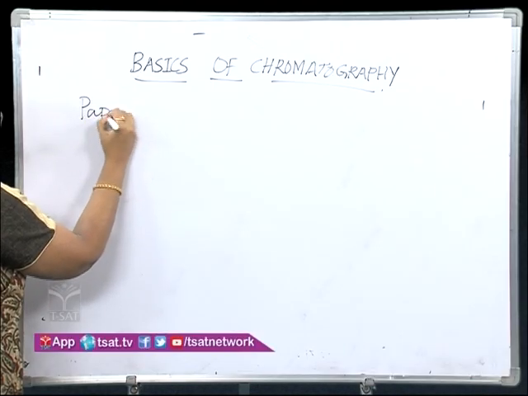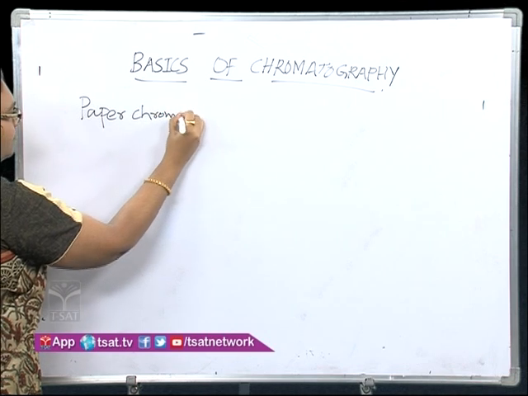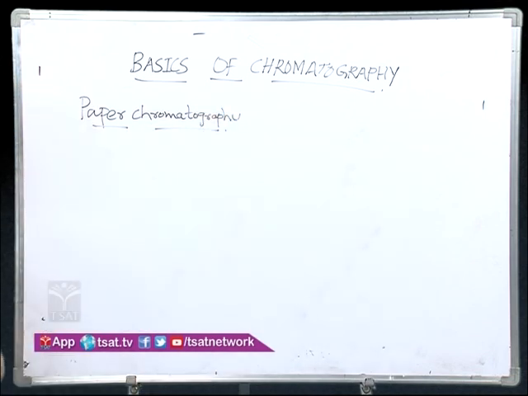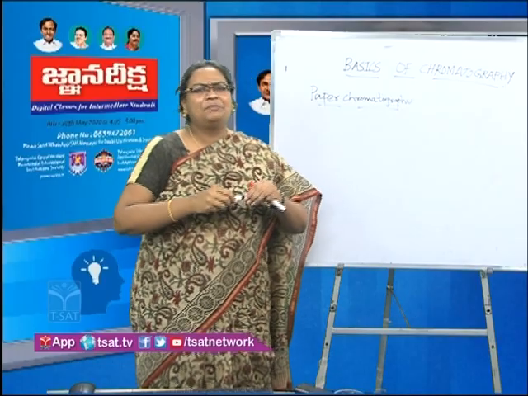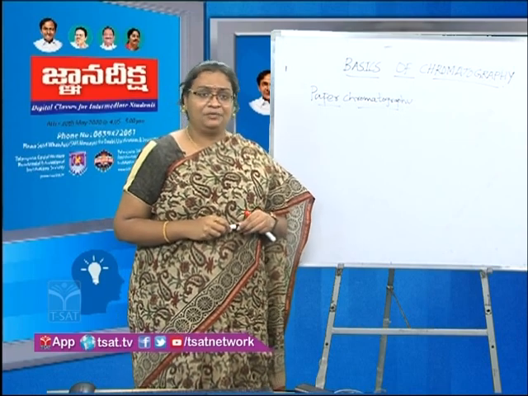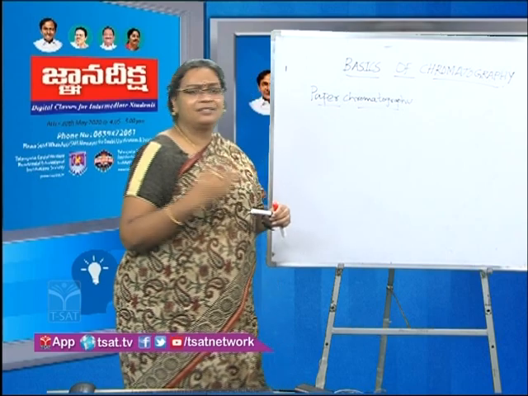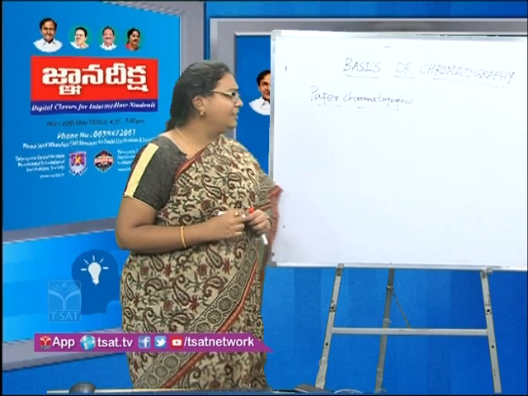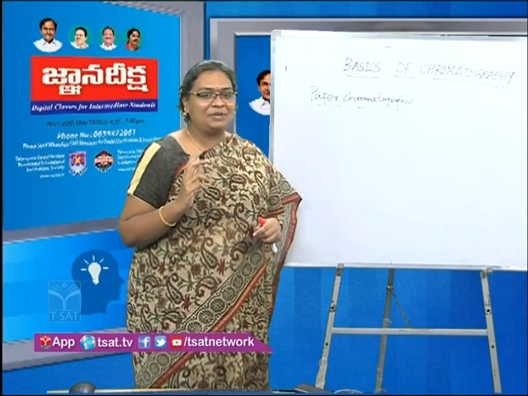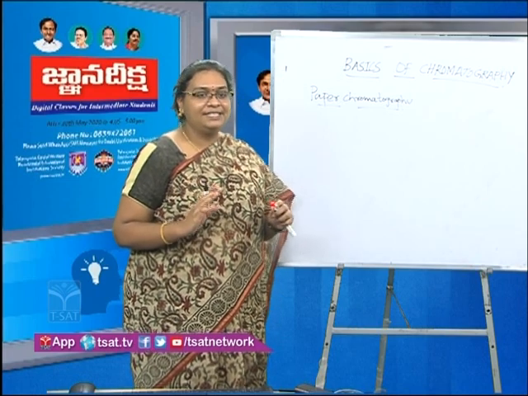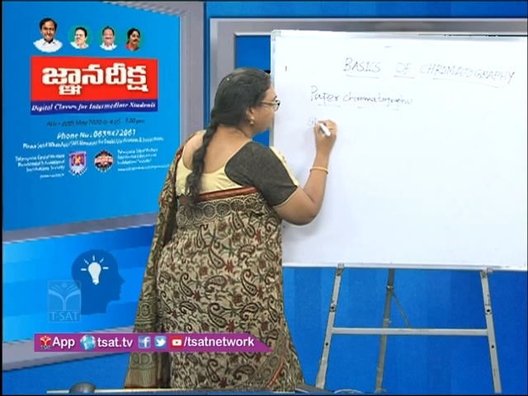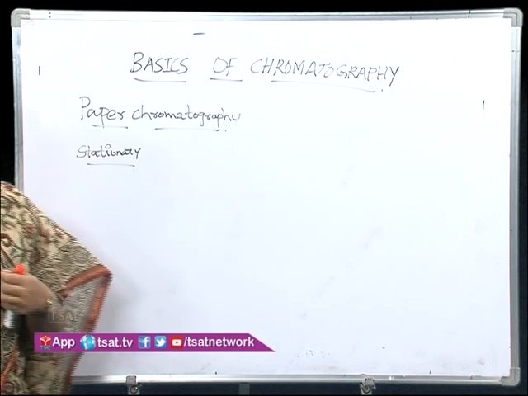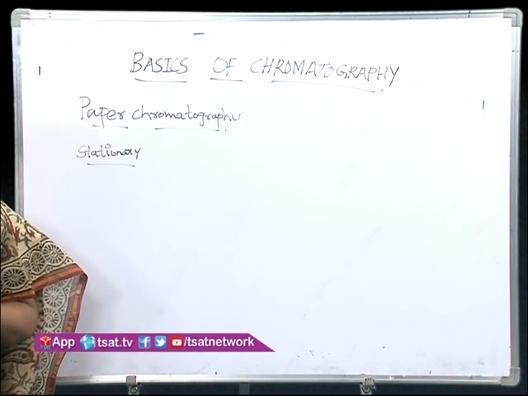First, let us speak about paper chromatography. What is your first impression? There's some paper involved, is it not? As any chromatographic separation requires a stationary phase and a mobile phase, here the stationary phase is obviously paper. That is what people get mistaken. But please remember, students, paper chromatography employs paper, but what is paper made up of? It is made up of cellulose fibers.